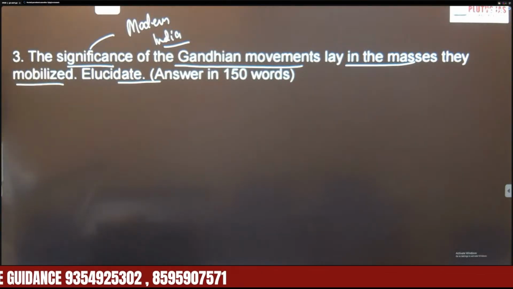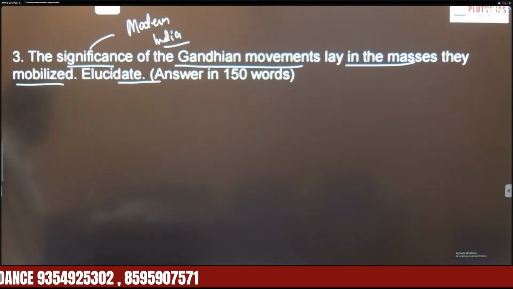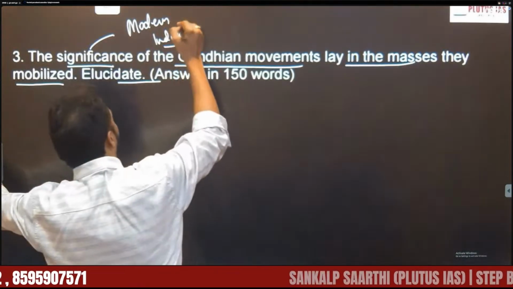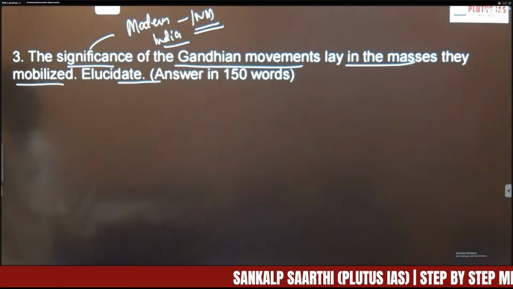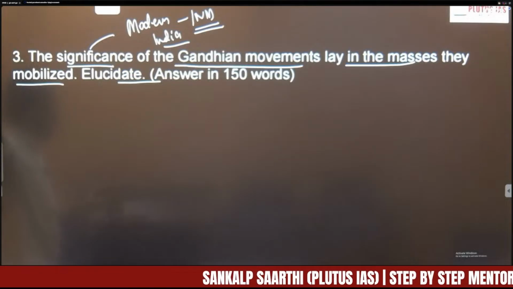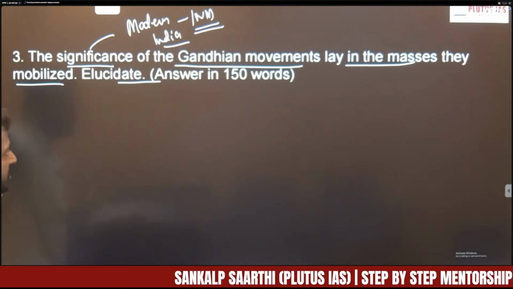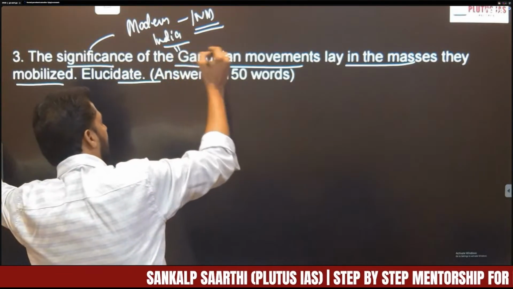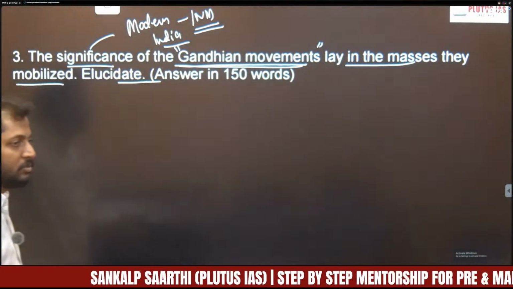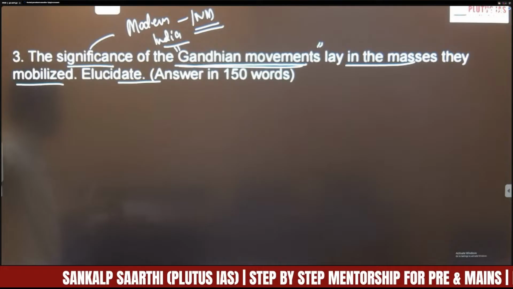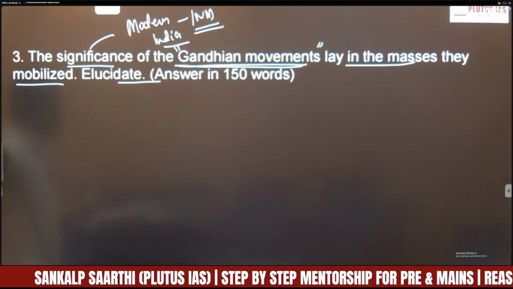So let us see the question. What is the question? The significance of Gandhian movements lay in the masses they mobilized. So this question is from Indian national movement. The topic is Indian national movement, especially Gandhian movement. What is the central theme of the question? Central theme is Gandhian movements. Whether you take non-cooperation movement, civil disobedience movement, or Quit India movement, these were called Gandhian movements.